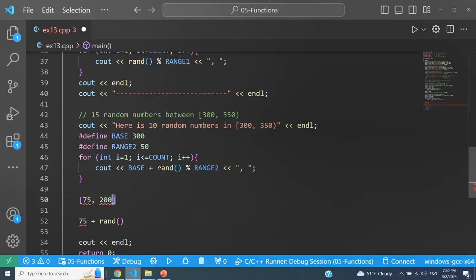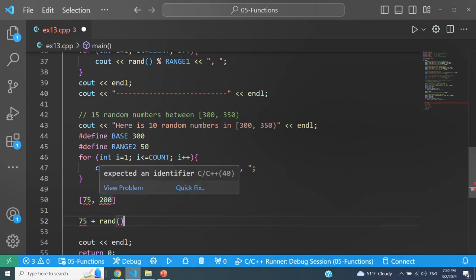What is the range from 75 to 200? If you want to include 200, you want 200 to be one of the potential random numbers, then when you subtract these two, it's